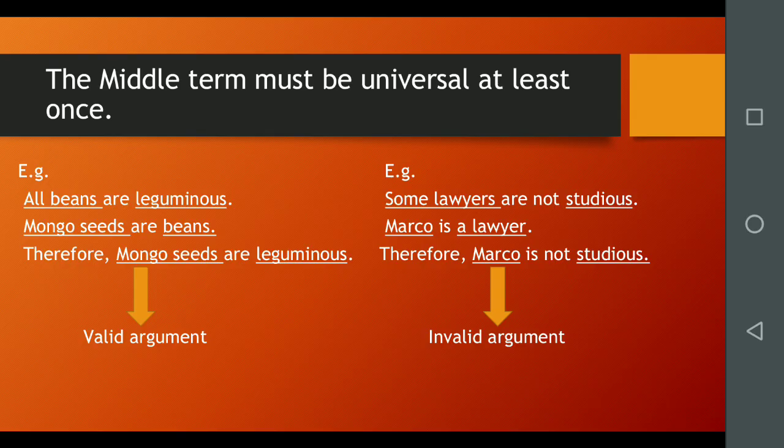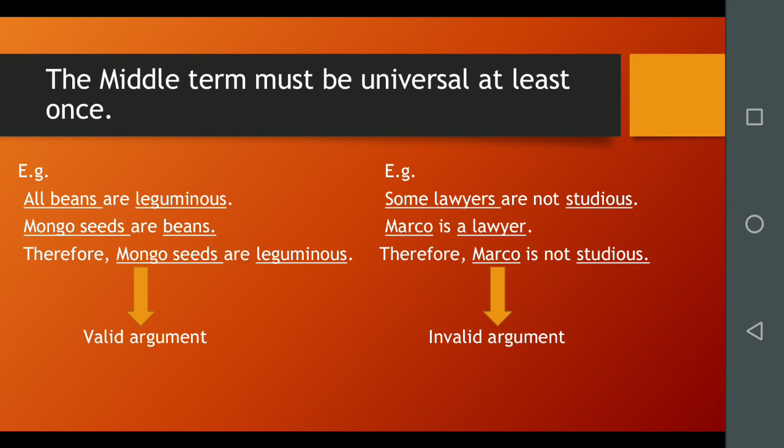For example, all beans are leguminous, mango seeds are beans, therefore mango seeds are leguminous. This statement is valid. All beans are leguminous is the major premise. In this premise, beans is the middle term, leguminous is the major term.